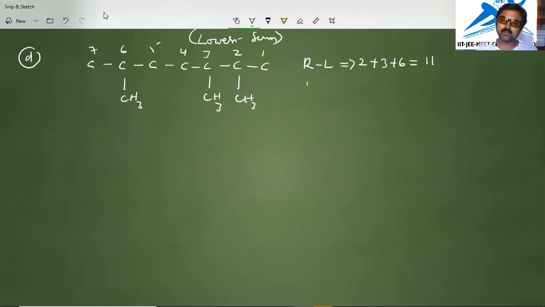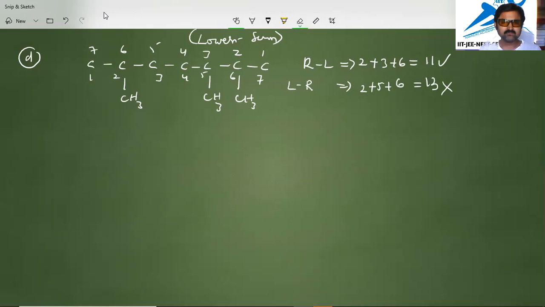If you give numbering from left to right, here 1, 2, 3, 4, 5, 6, 7, then it will be 2 plus 5 plus 6, which is 13. So now we are getting 13 in this case, so this is not correct. 11 is the lowest sum. So giving numbering from right to left is the right manner in this method. This is also called the lowest sum rule.